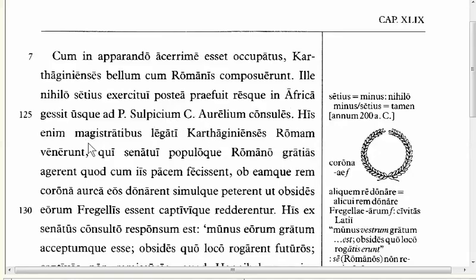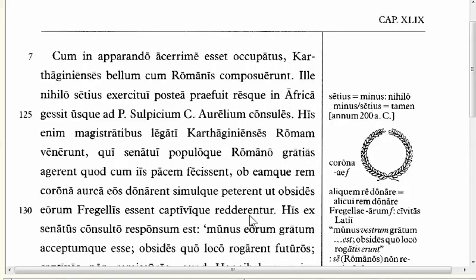With these men as magistrates, the Carthaginian ambassadors came to Rome in order to give thanks to the Senate and the Roman people because they had made peace with them, on account of which they were presenting them with a golden crown, and at the same time they were seeking that their hostages, their obsides, be kept at Fregellae, a city in Latium, so this is locative, where they wanted their hostages to be held, and that their captives be returned to them.